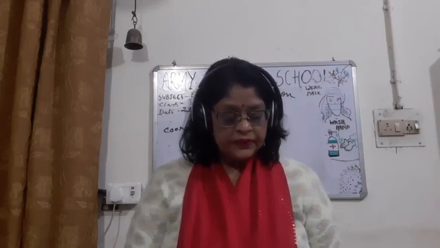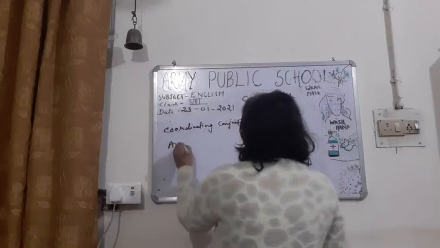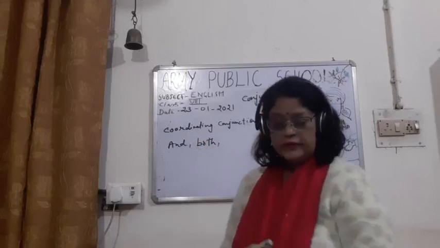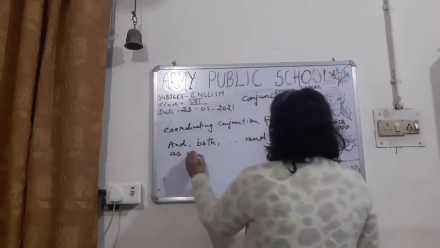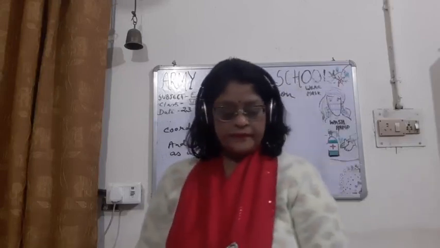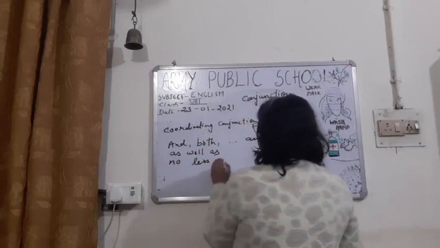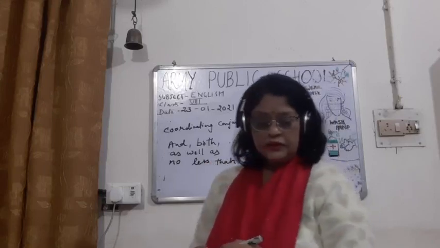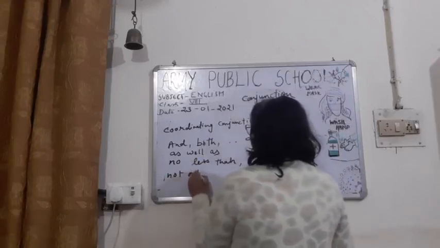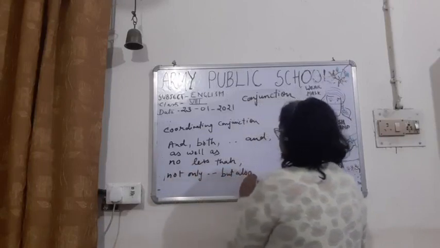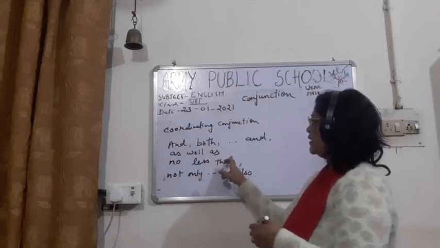This type of conjunctions are: and, both and, as well as, no less than, not only but also. So you can see, and, both and, as well as, no less than, not only but also.